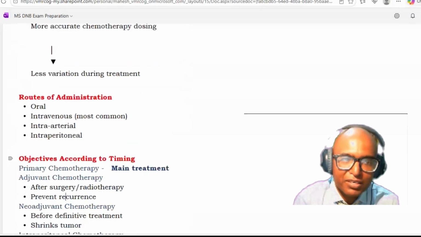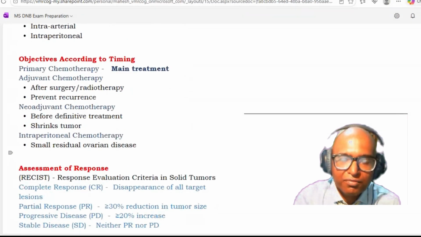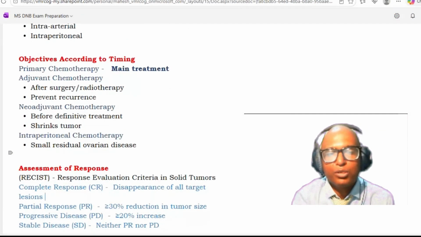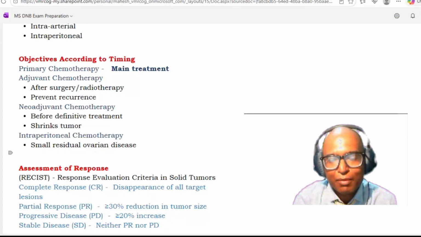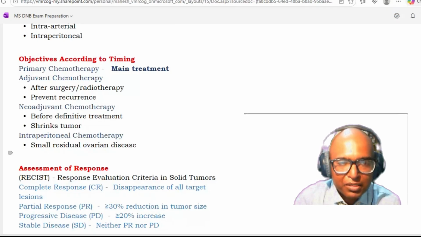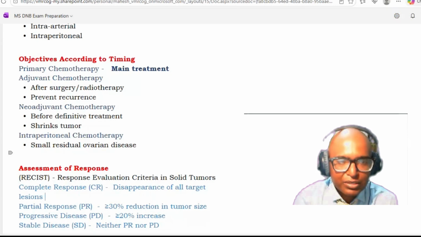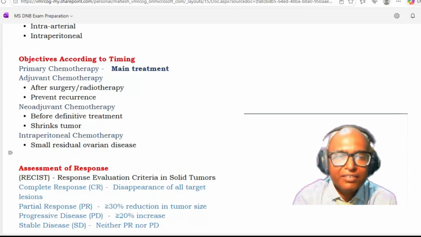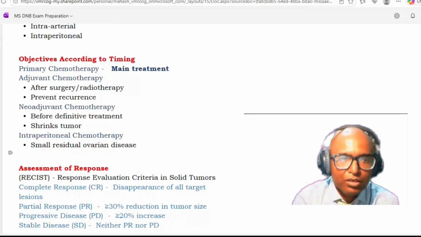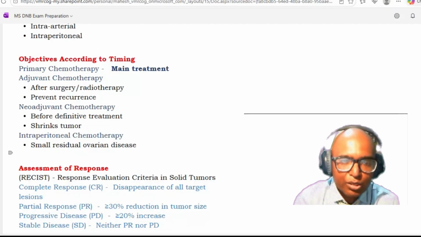Then what are the routes of administration? You can give oral, intravenous, intraarterial, or intraperitoneal. What are the objectives with respect to timing of chemotherapy? One, primary chemotherapy, which is the main treatment for that particular cancer, like GTD. Then adjuvant chemotherapy, given after surgery or radiotherapy to prevent recurrence. Neoadjuvant chemotherapy is given before definitive treatment to shrink the tumor. Then intraperitoneal chemotherapy is given for small residual ovarian disease.